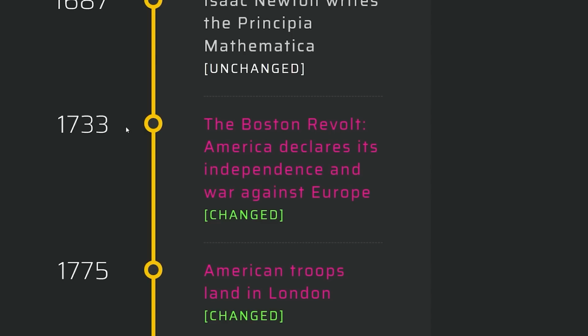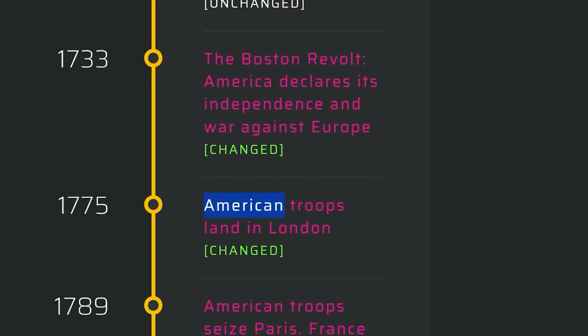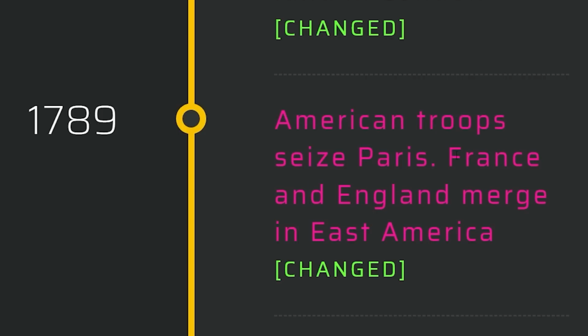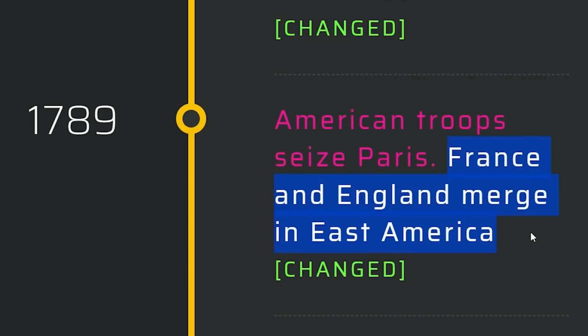So again, this is really early. It's 1733. We now have America versus all of Europe. "Americans land in London. American troops seize Paris." Why are we seizing Paris? "France and England merge in East America."